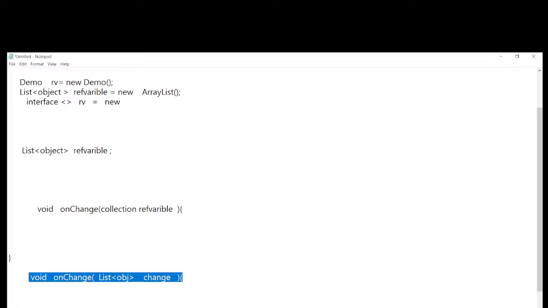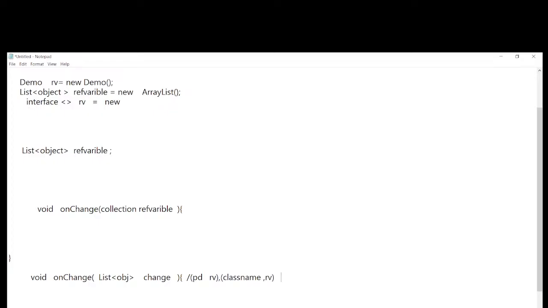Like this also they will pass. In the method, one case is primitive data type and reference variable. This is one thing, and class name comma reference variable.